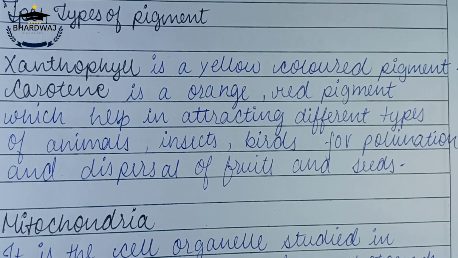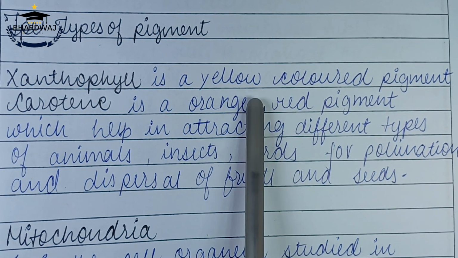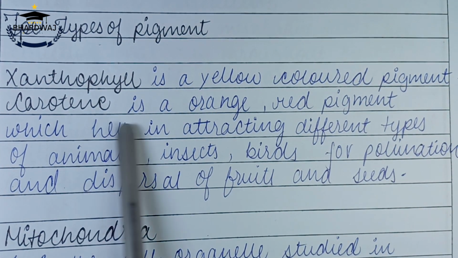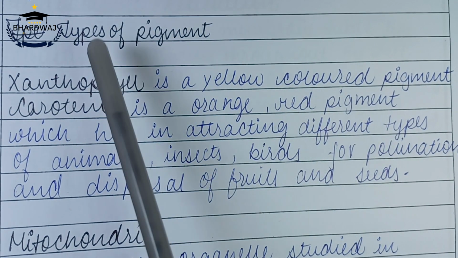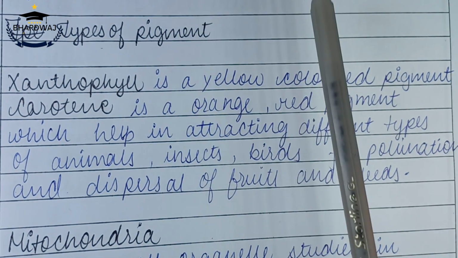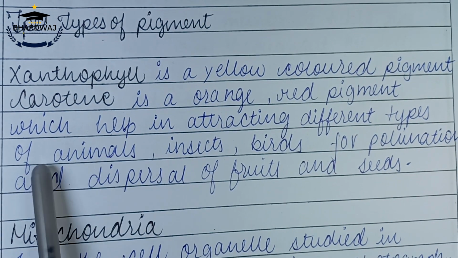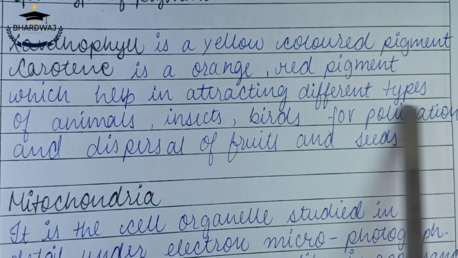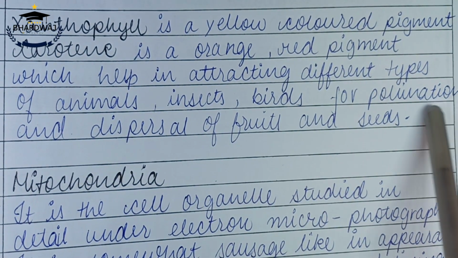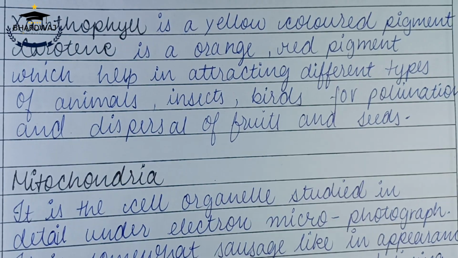Types of pigment. Xanthophyll, it is a yellow colored pigment. Carotene, it is an orange red pigment which is found in the chromoplasts. So it helps in attracting different types of animals, insects, birds for pollination and dispersal of fruits and seeds.